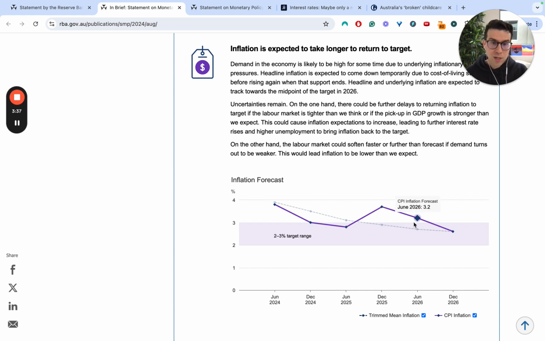But if we look at that big picture, we can see overall, particularly with CPI inflation forecast, that it's spending more time outside of the target range than in, and really the trimmed mean, which remember is the best medium to long term measure, the first time that's going to actually get into target is December 2025. Now that's 18 months away. So it really highlights, I think, just the challenge that the RBA is having with how persistent inflation is. But I think it also indicates really the limitations of monetary policy in getting inflation under control.